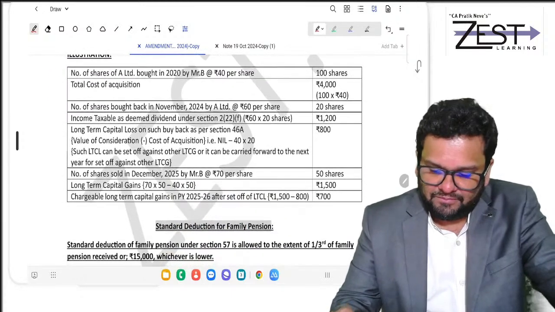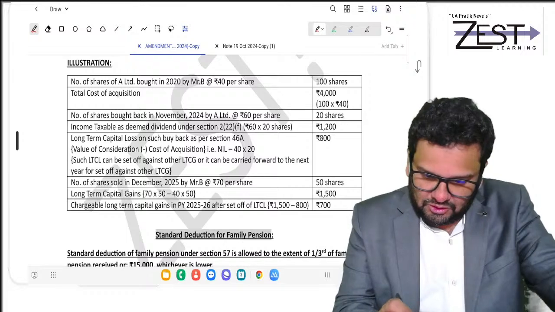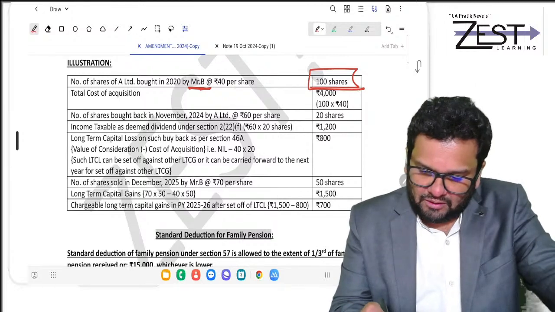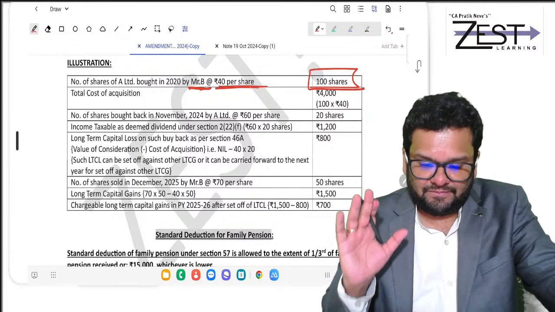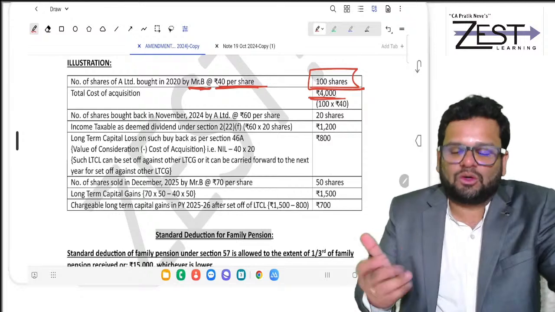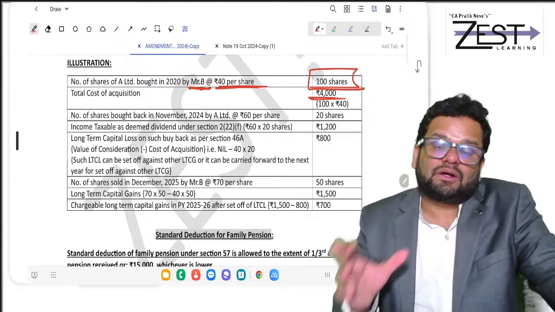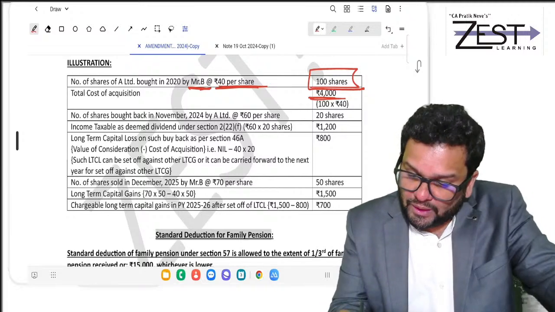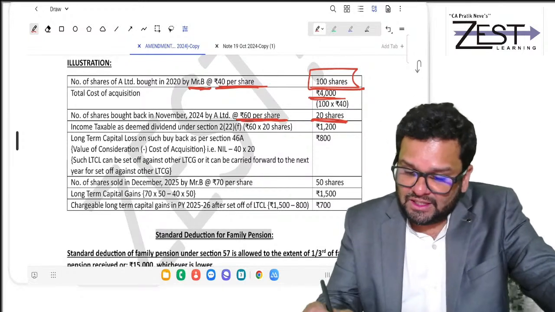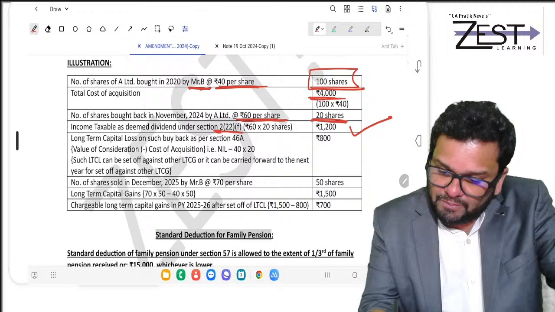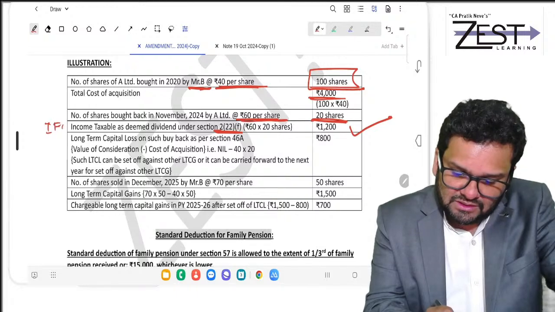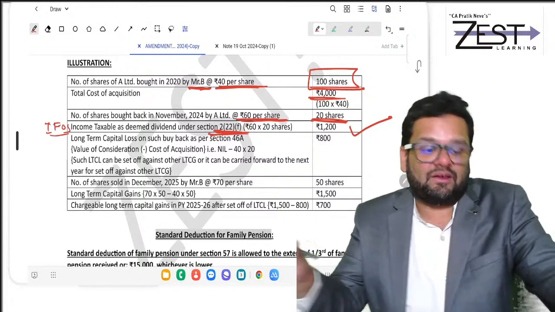I'll show you an example. Suppose you have, as a Mr. B, 100 shares, which were bought by you at 40 per share. So your total cost of acquisition was 4,000. Now, the company bought back 20 shares at 60 per share. So friends, 60 into 20, the entire 1200 will become taxable in your hands under the head IFOS, under section 2(22)(f).